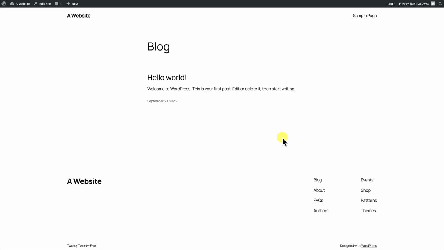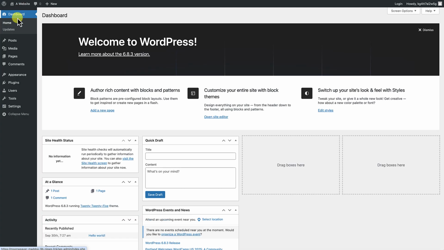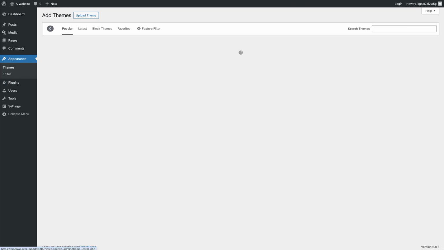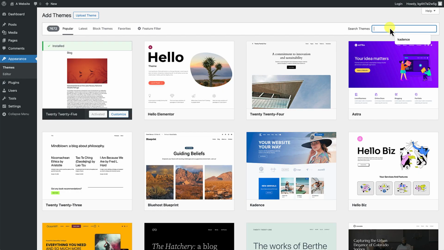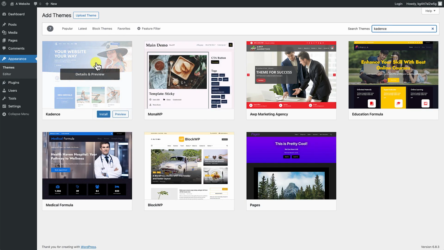What we're going to do is go ahead and install the Kadence theme. So to do that, let's navigate over to the admin toolbar at the top here, and towards the left you'll see the name of the website. Let's hover over it, click on Dashboard. We'll go to Appearance, Themes, click on Add Theme. We're going to do a search for Kadence. You'll see the Kadence theme here. Let's click on Install and Activate.